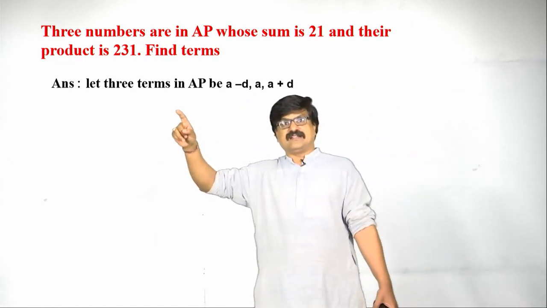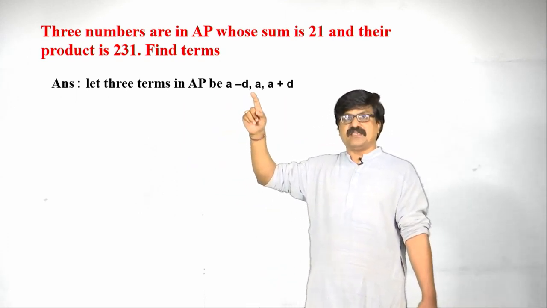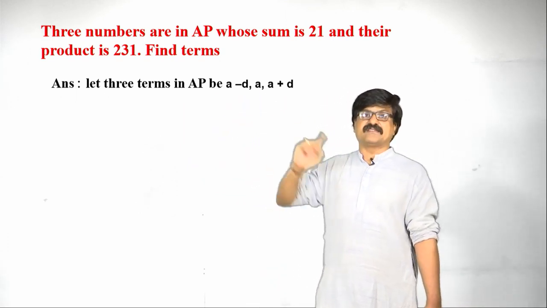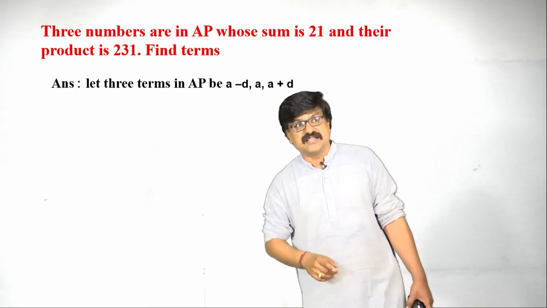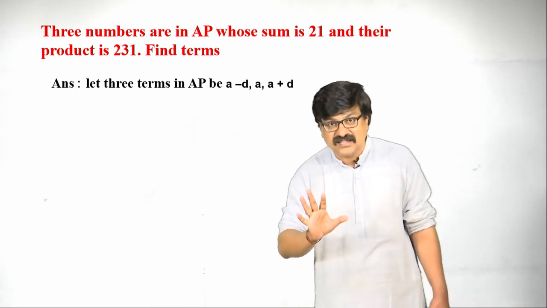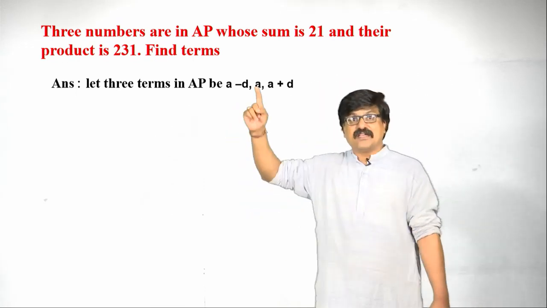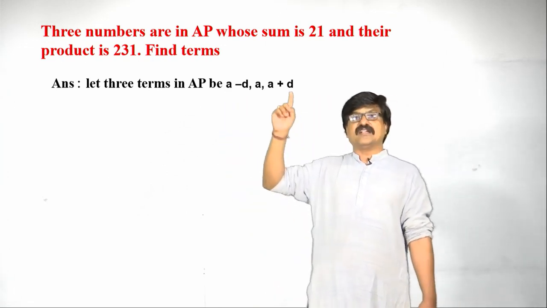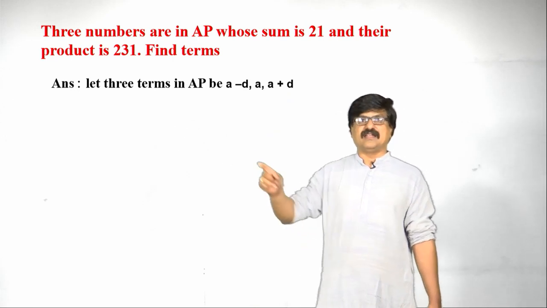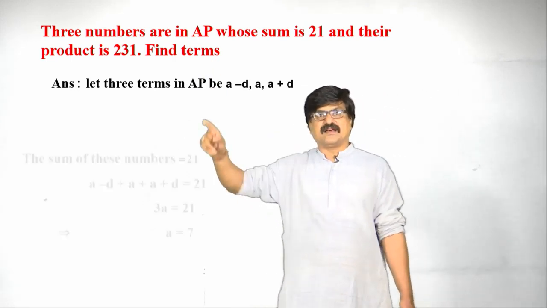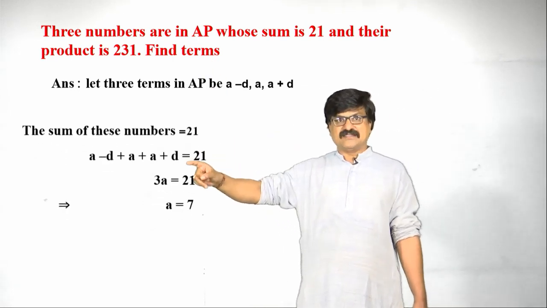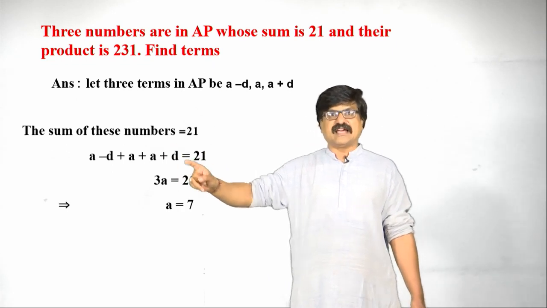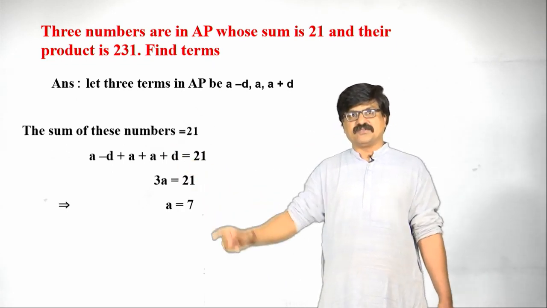So, let the 3 terms in AP be a minus d, a, a plus d. Which is the first term here? a minus d. a is not the first term, a minus d is the first term. What is the common difference? d only. Then case 1 is take the sum, add them, d cancels, we are getting the a value.